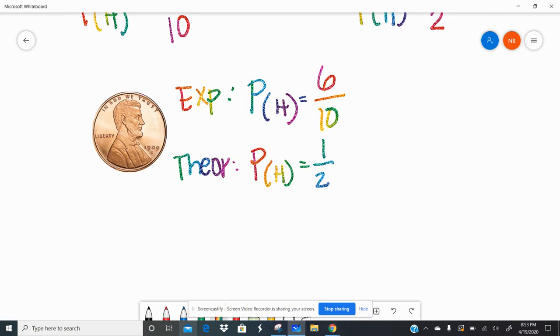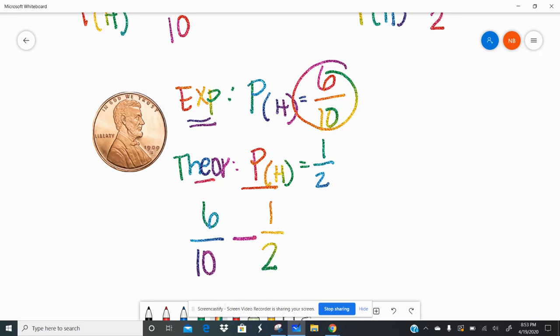So literally they mean the difference, right? Subtraction. So if I take the probability of flipping heads with my experiment, which was 6/10, and I subtract the theoretical probability of landing on heads, which is 1 out of every 2 times. Now remember, when we subtract fractions, we need common denominators, right? That's a 5th grade review. So now I have 6/10 minus 5/10, which is half.